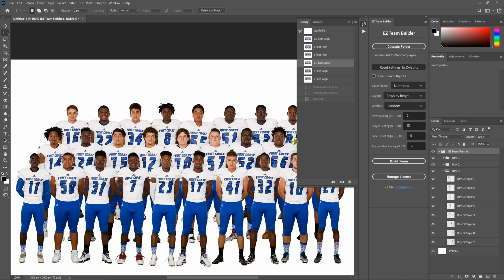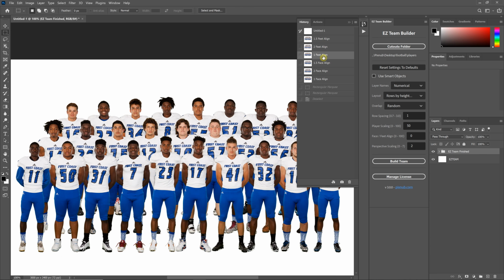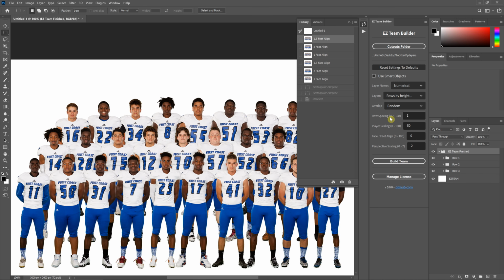So there's quite a bit that goes into this, but just to look at some of the numbers here. Doing a feet align, you got 1 here, 2 here, you got a lot more spacing, 1.5. It allows you to go from 0.7 to 3, but really I would maybe only go 1.2 up to 1.8. That would be the range I would stay within.